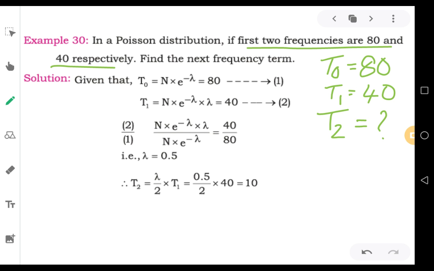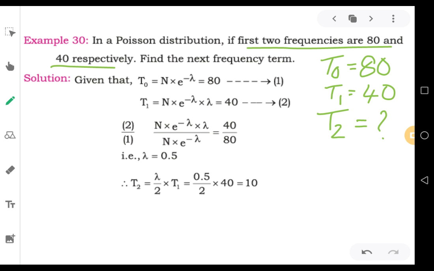The other method is the recurrence relations formula. Any frequency term in a Poisson distribution is equal to lambda divided by x into its previous term. So you have two different formulas.